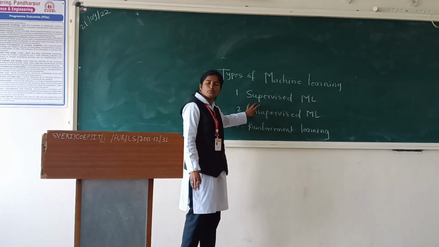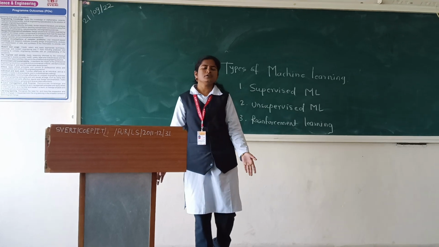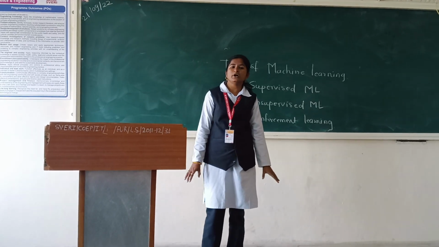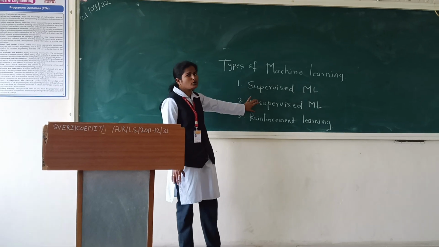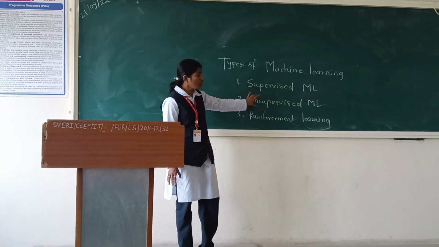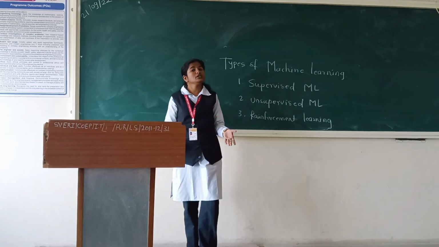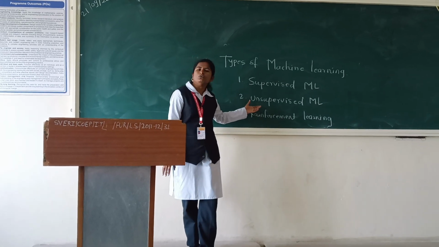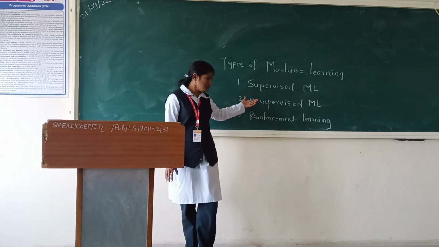In case of unsupervised learning, here the model is training, we give training to the model, but we don't give labeled data. Here we don't give labeled data to the system, and by using this unlabeled data and the training model, the system gives some output to us. Then this is called unsupervised learning.